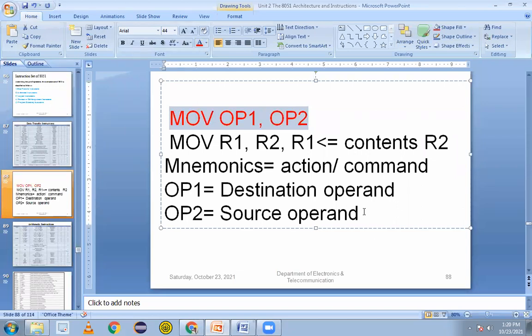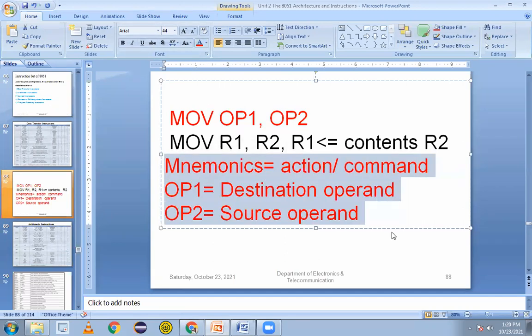So first write down this, move OP1, OP2, and below that you write this, so you'll understand the meaning of that, and then we'll write the example. Write down: mnemonics is an action or command required to perform by the controller.